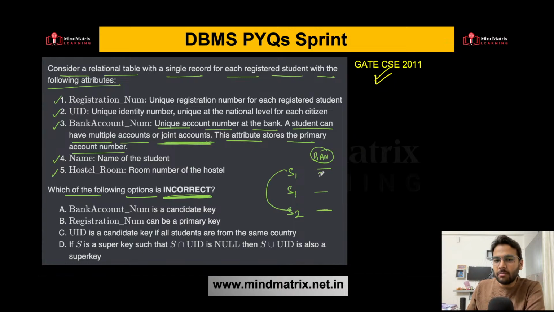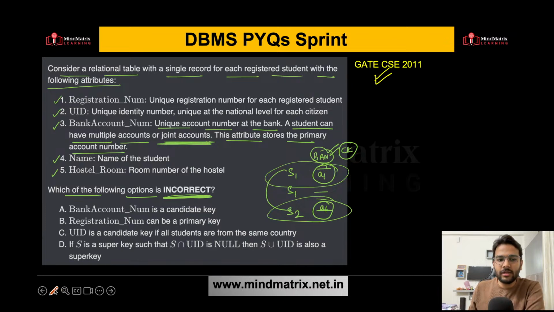Let's say the account number is A1. Now if you make this your candidate key, then you won't be able to identify the tuple uniquely, because both have the same account number. So you cannot make bank account number the candidate key. That is the reason this is the incorrect statement.